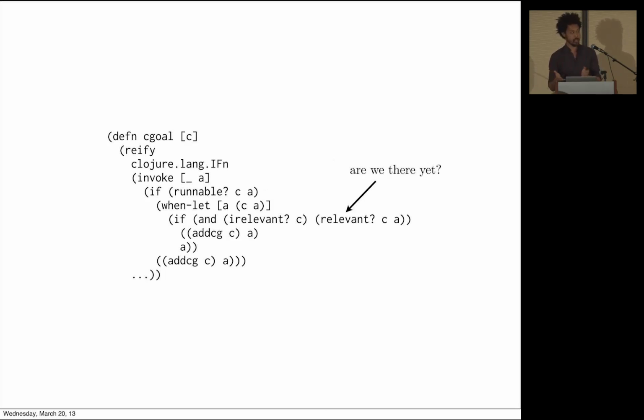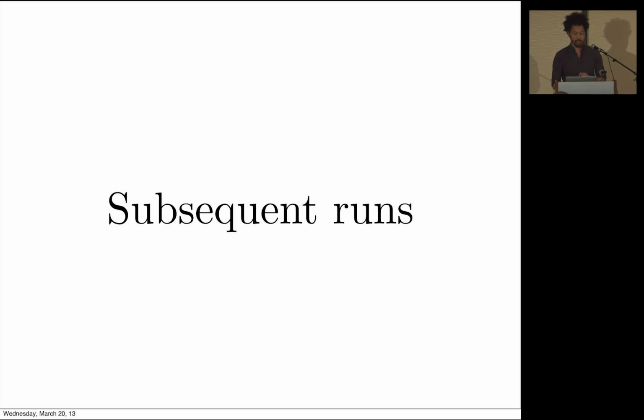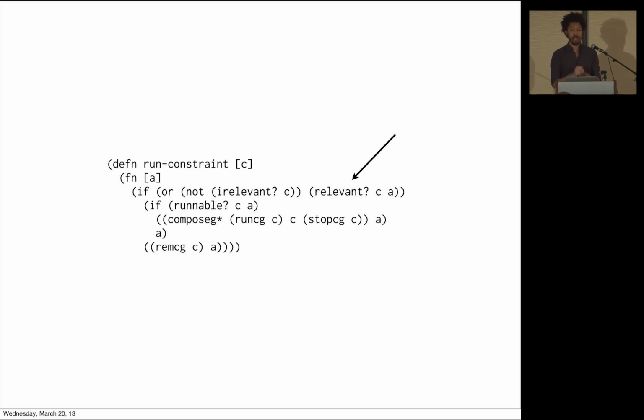Otherwise, it goes to the constraint store, and then we do things a little bit differently. Because once it's in the store, the likelihood is that the queue is filled. There are things in the queue ahead of the constraint. So the first thing you want to do when a constraint runs is say, perhaps you're already entailed because some other constraint ran before you did.